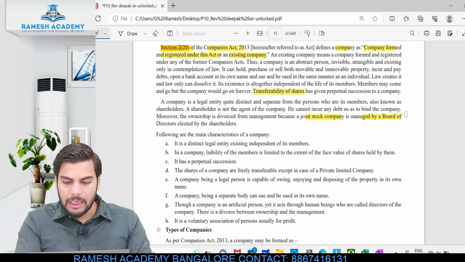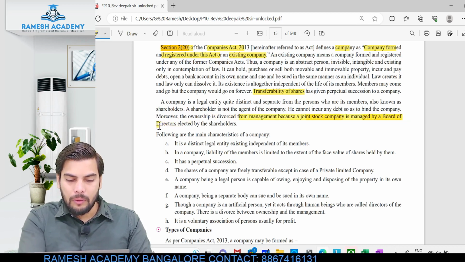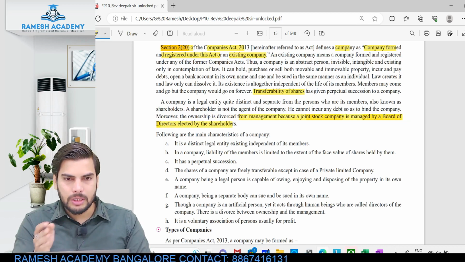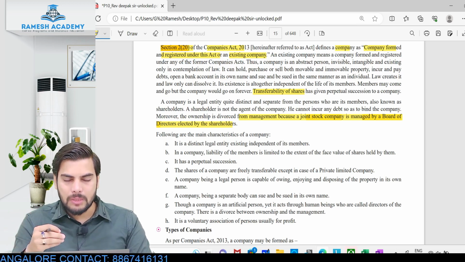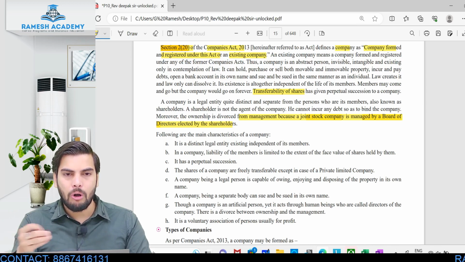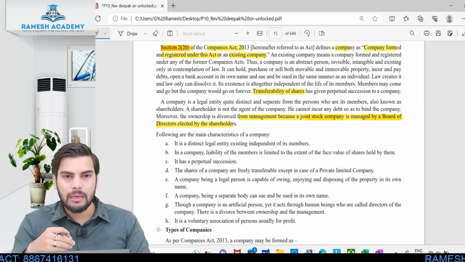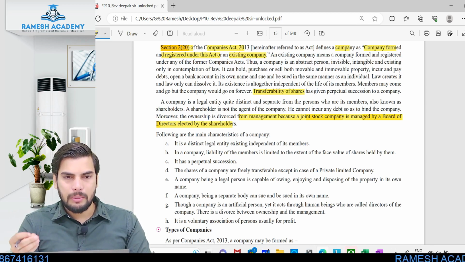A company is managed by whom? Remember, I told you when I was talking about the difference between proprietorship, partnership and company. What did I mention? Proprietorship, proprietor being the owner, he'll be taking active part in the management of affairs. Partnership, partners being the owners, they'll be taking active part in the management of affairs. But when it comes to company, although shareholders are the owners of the company, they won't be taking active part in the management of affairs.